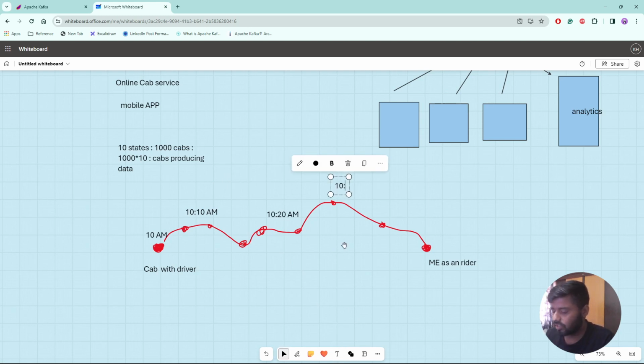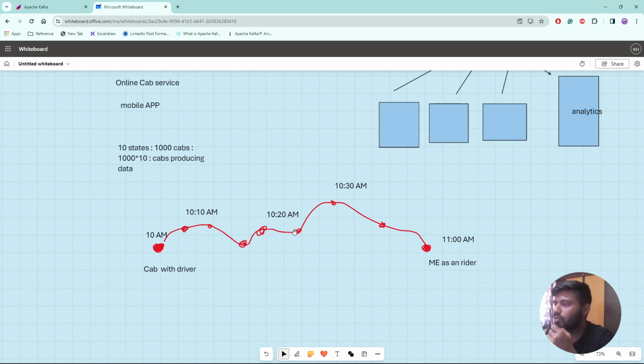Maybe here the cab reached around 10:30 a.m., and I'm just skipping the other timestamps, and finally it could reach me around 11 a.m. If you open the respective app, I have just provided maybe 10 minutes delay in the example, but it is more real time. You can track second by second where your cab is, the specific location.